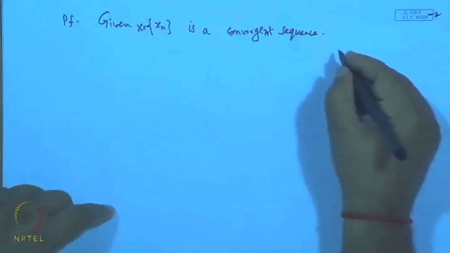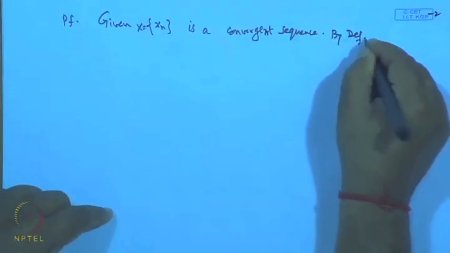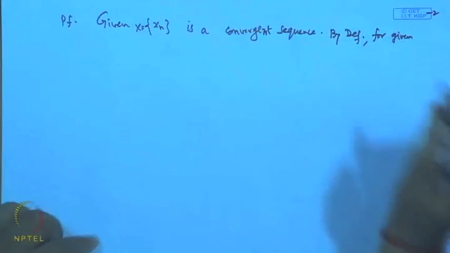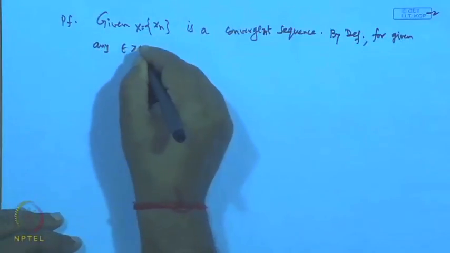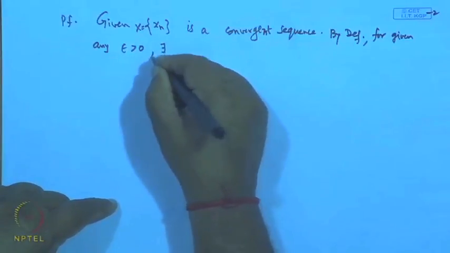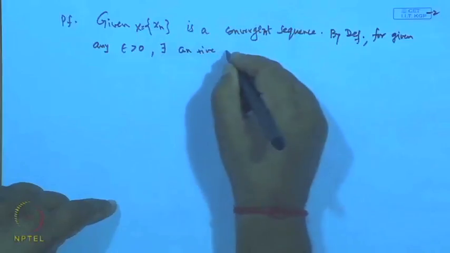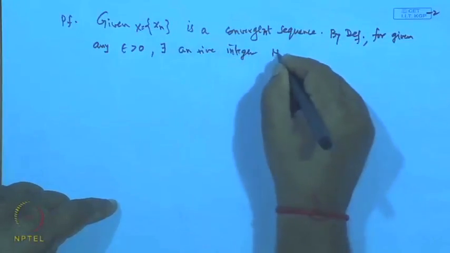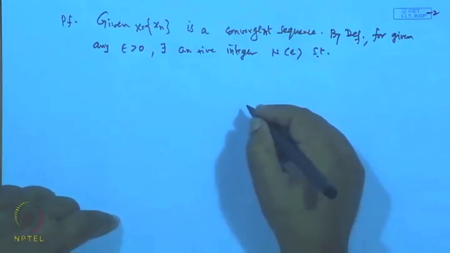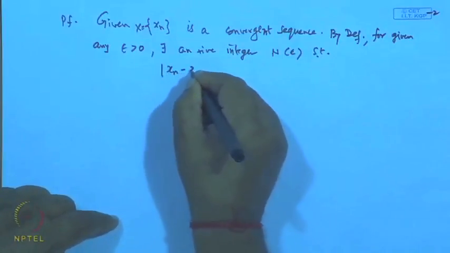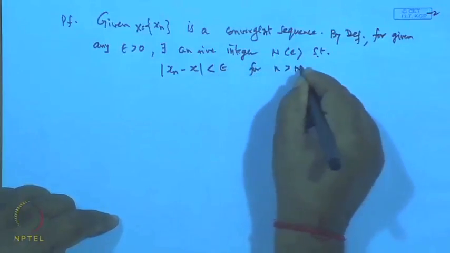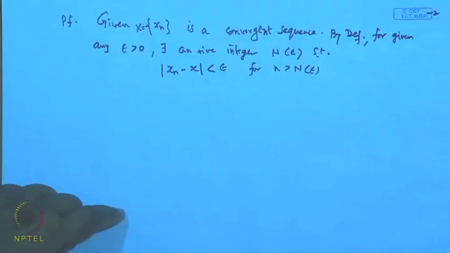So, for the given epsilon, by definition, for any epsilon greater than 0, a positive number, there exists a positive integer, say capital N, which depends on epsilon, such that mod of x_n minus x is less than epsilon for all n greater than or equal to N(epsilon). Okay. This is what we get.